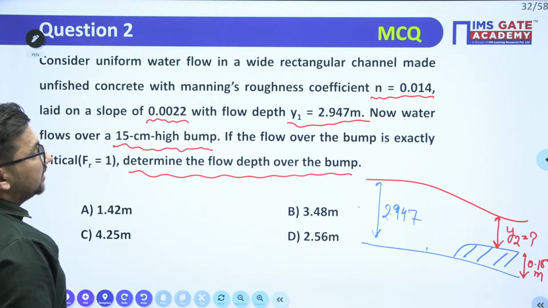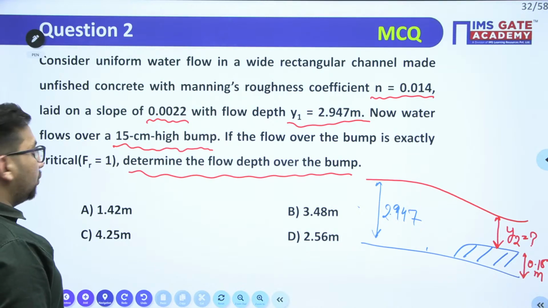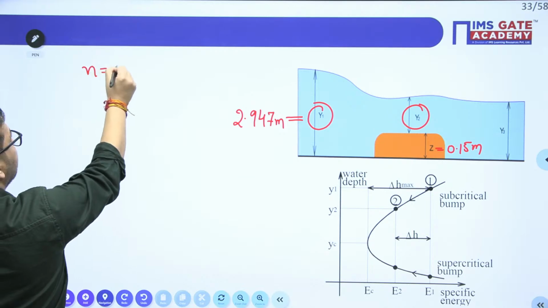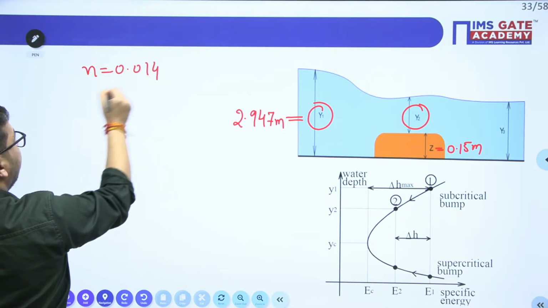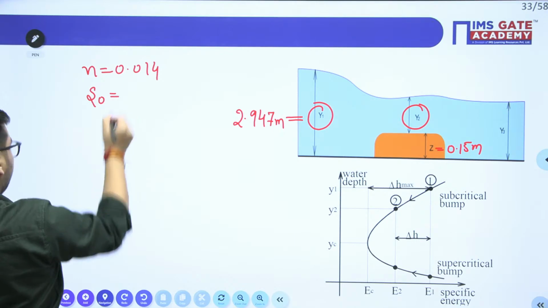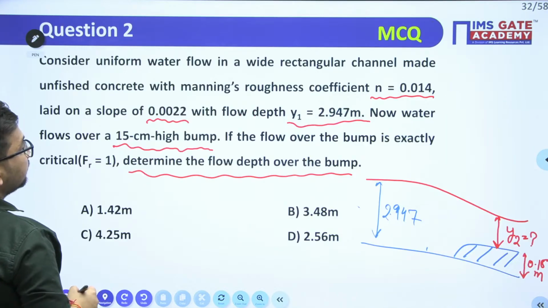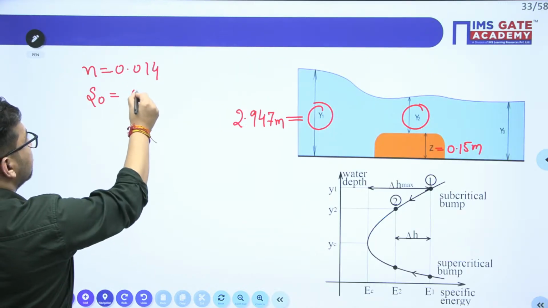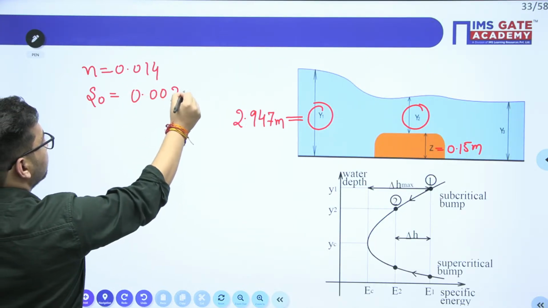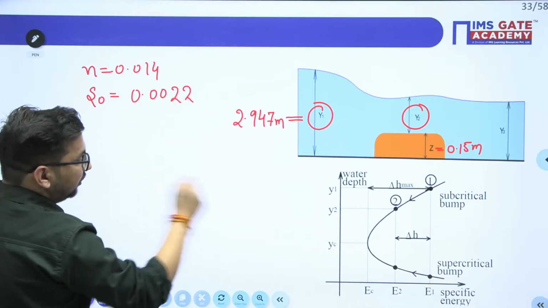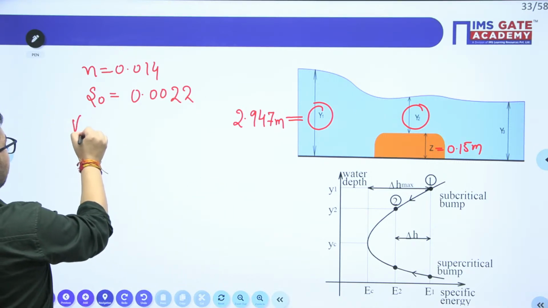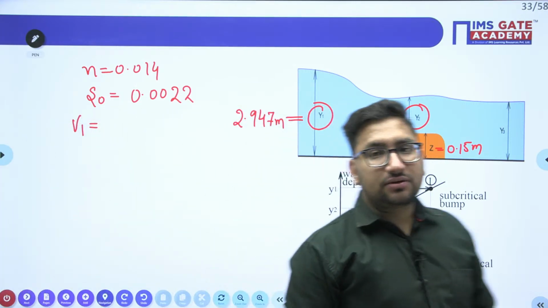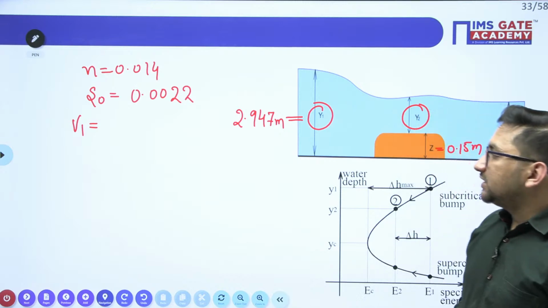So the channel roughness coefficient, the n value, is given to you as 0.014. The slope of the channel is given to you as 0.0022. Can you calculate the velocity at section number 1?